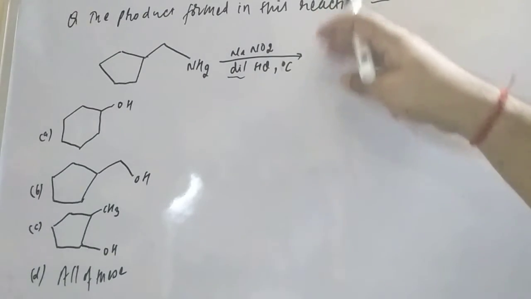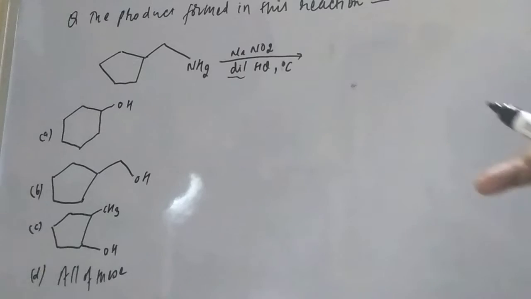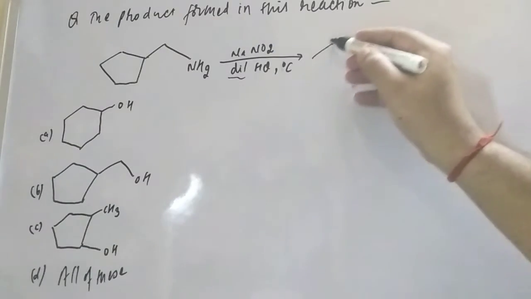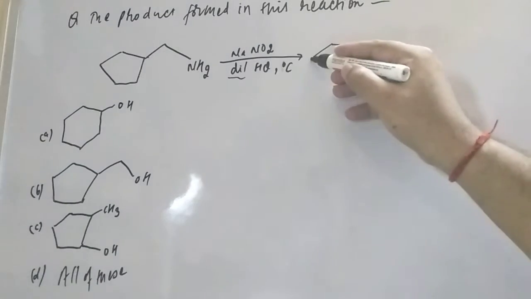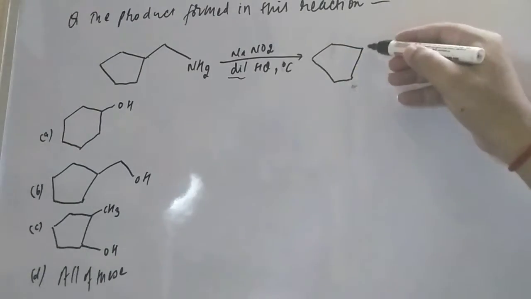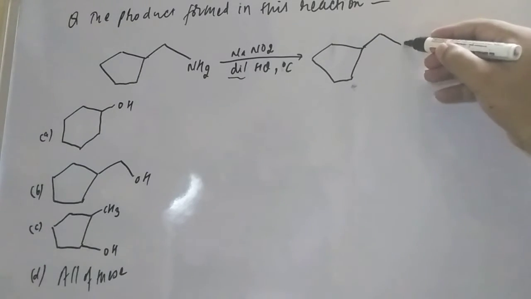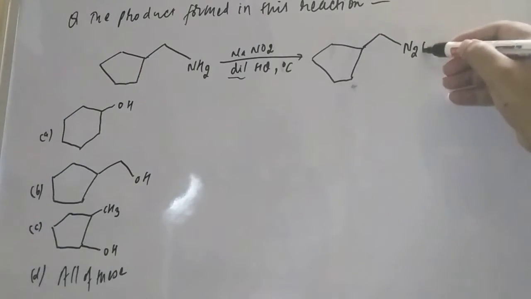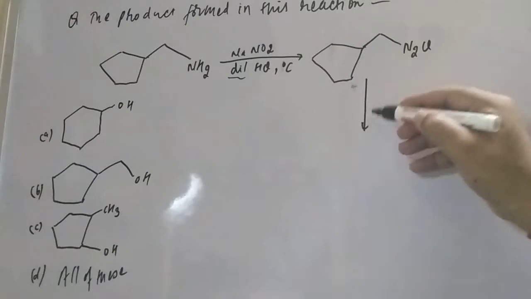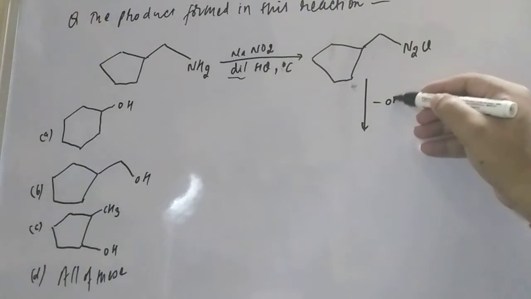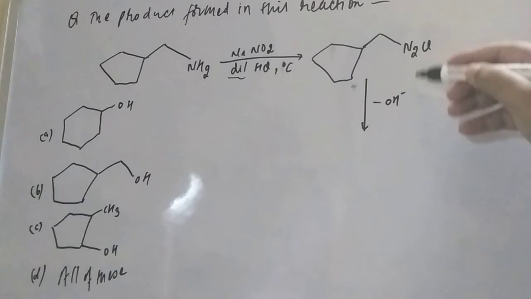Now this reaction, firstly you send it for diazotization. So when you are sending this reaction for diazotization, what compound will you get? Here the 5-membered ring is there, and this will give the methyl diazonium chloride. Since it is having dilute HCl, the OH group is also there. So what will happen here?